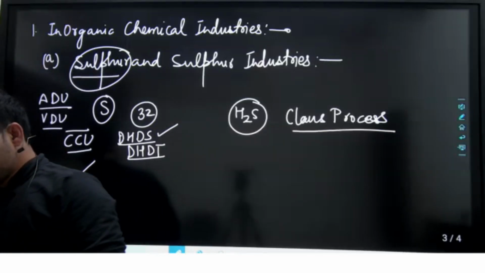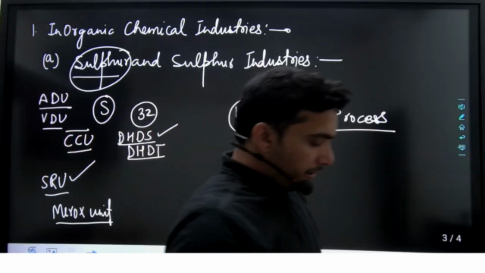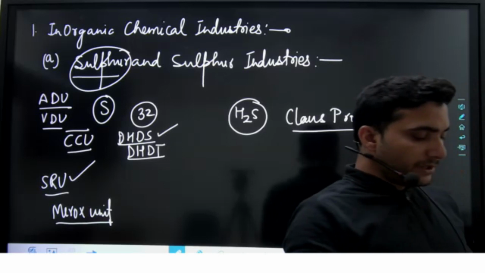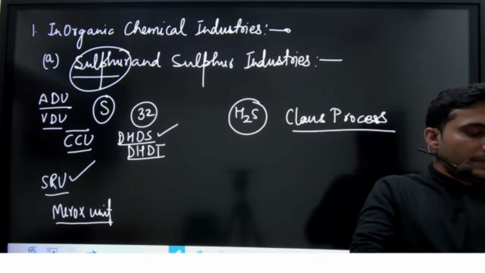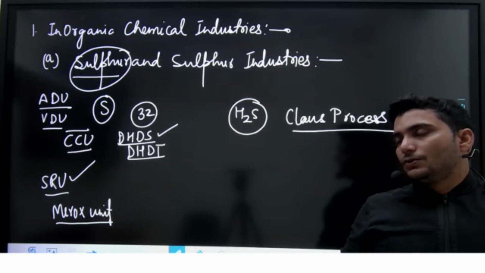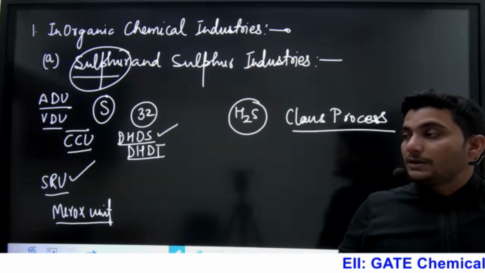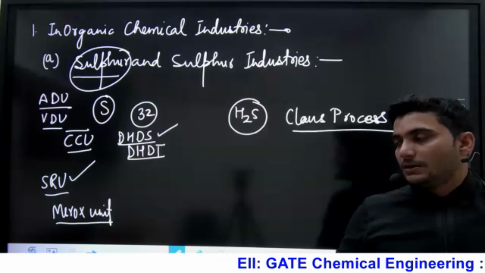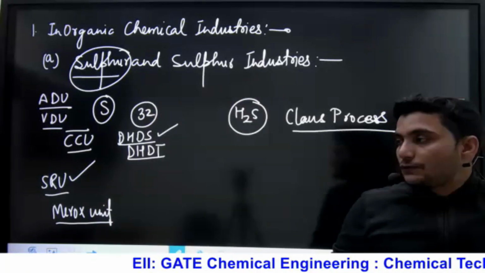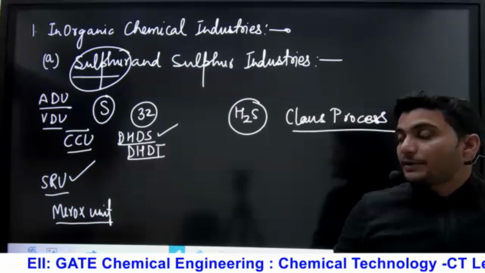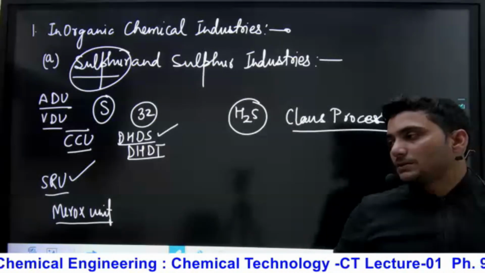Now let's see the uses. The major use of sulfur is in the production of sulfuric acid. And sulfuric acid, you know, is called the barometer of industrial progress. H2SO4 is called the barometer of India's industrial progress.